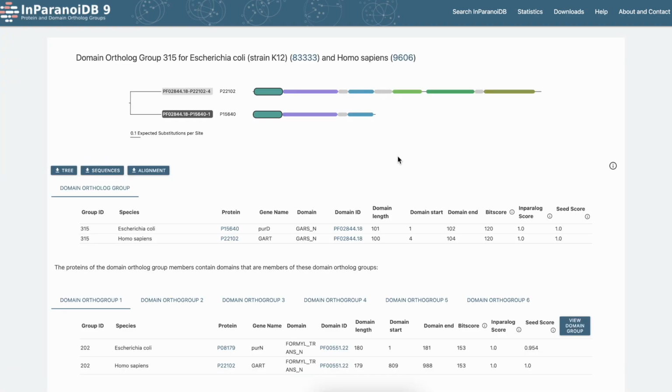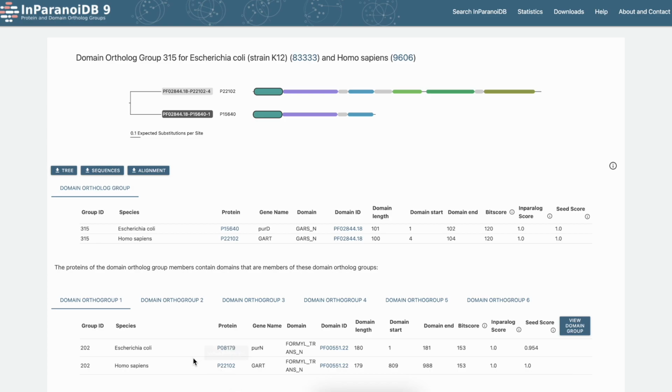Here we can see the detailed view for this ortholog group. We can see a tree from the sequences built from the orthologous domains, and we can see a drawing of the domain architecture in the human protein and in the E. coli protein. Here we can see that these two GARS-N domains are highlighted as they are the ones that are orthologous in this case. In this table down here, we can see some additional information on the orthologous domains. And in these tables at the bottom, we can see orthologs for all of the other domains in these two proteins.